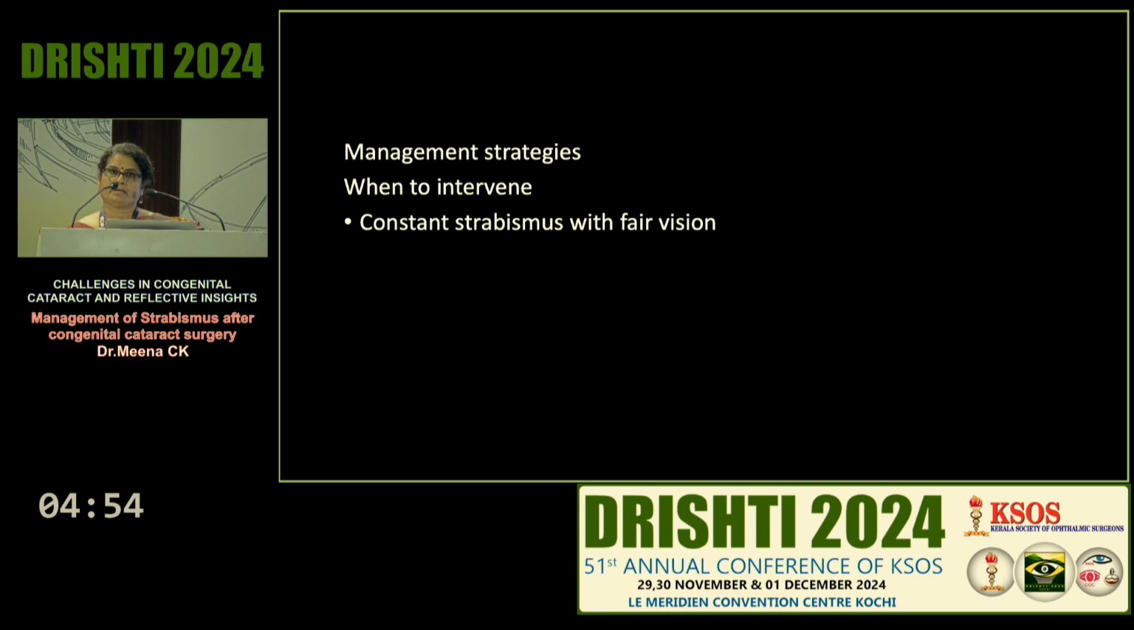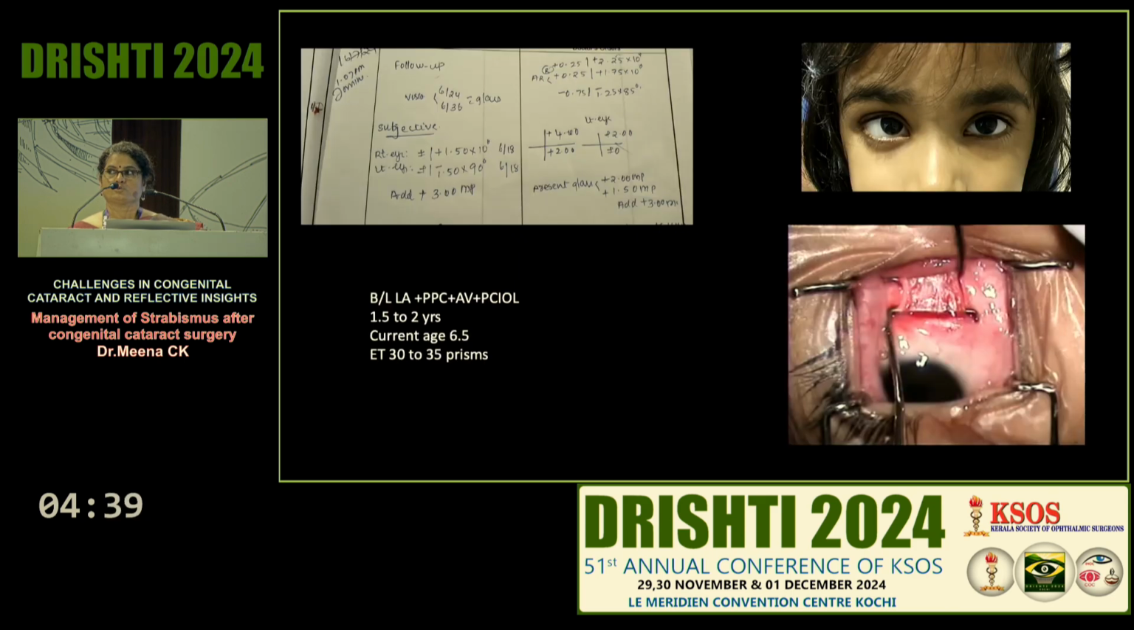Now, coming to the management strategies, that is the most difficult part here. It's not how to manage, it's mainly when to manage and when to intervene. Usually your idea will be to treat a constant strabismus with fair vision. Since we don't have any particular guidelines, we'll go into some of the scenarios here.